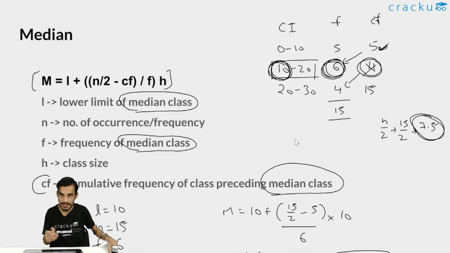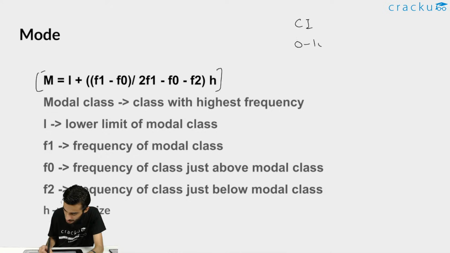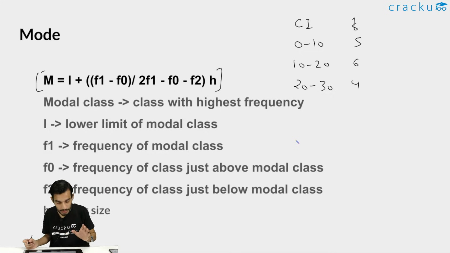That is about mode. Let's see how to calculate mode when the data is grouped. Again, you can see there are a lot of terms here. So this is how you calculate the mode. Taking the same example as in the last slide, the class intervals are 0 to 10, 10 to 20, 20 to 30, and the frequencies are 5, 6 and 4. Now you need to see how to calculate the mode of this particular data.